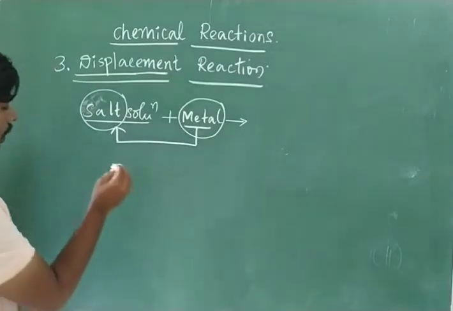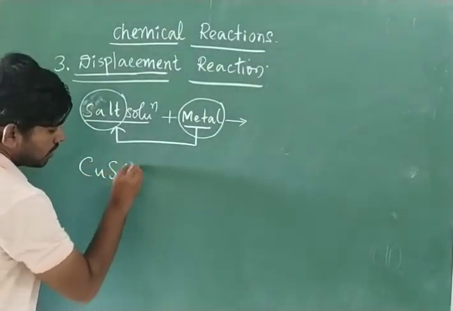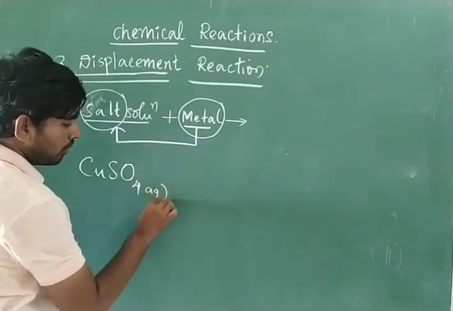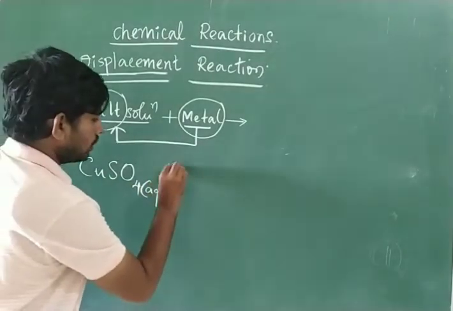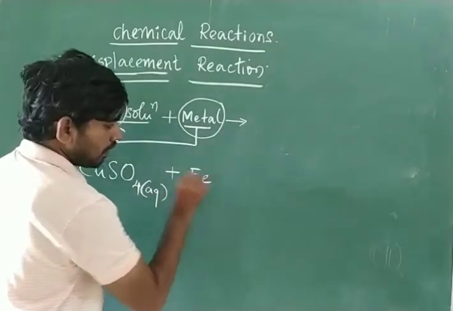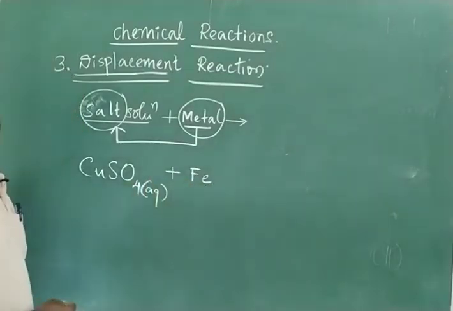Example, suppose we have copper sulfate solution. Aqueous means in the form of solution, remember. For this I am going to add iron. Fe, as you know, is the symbol of iron.